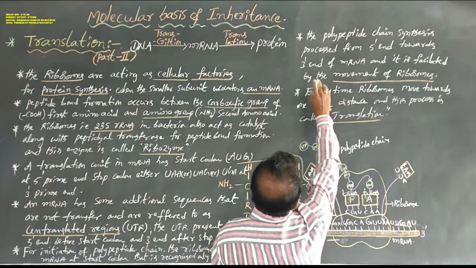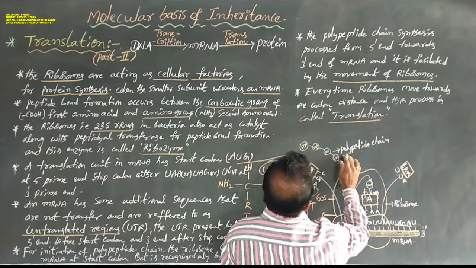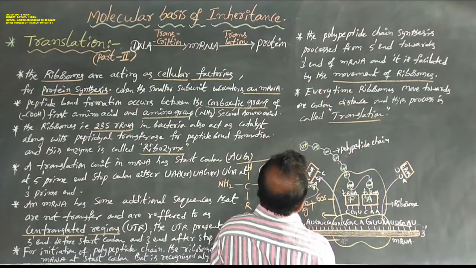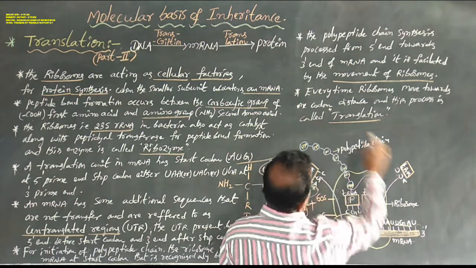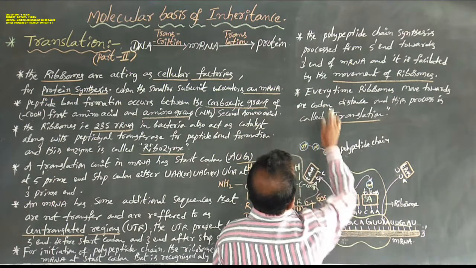Next, polypeptide chain synthesis proceeds from the 5' end towards the 3' end of the mRNA.